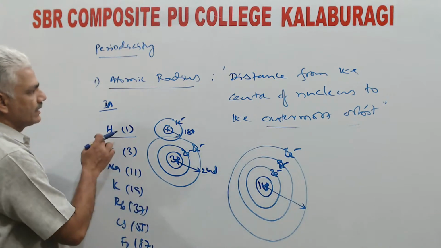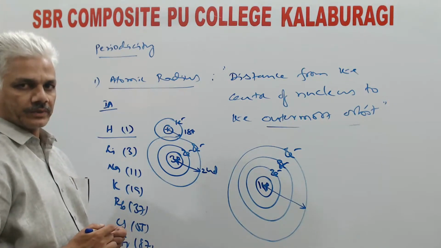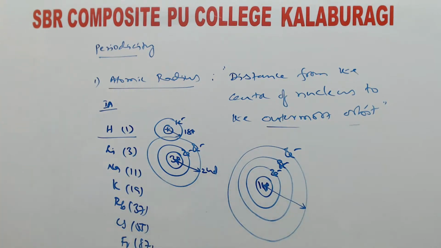So, as a result, atomic radius continuously increases down the group. In most cases, this variation is common. As we move from top to bottom, atomic radius always increases. Let us see the practical values to get the concept clearly.